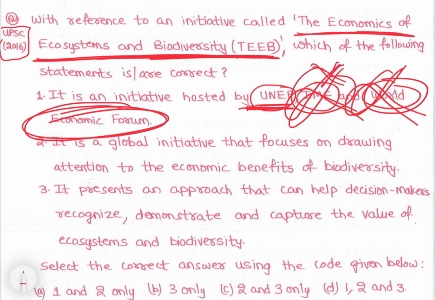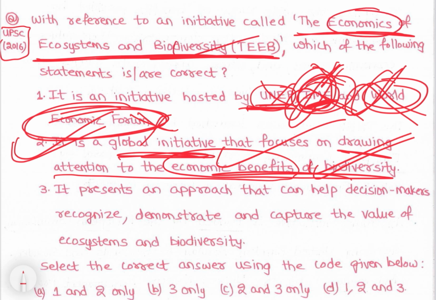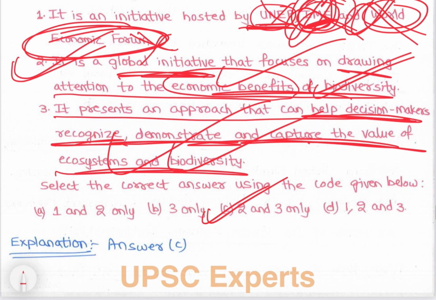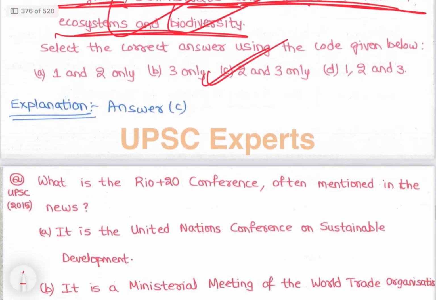These are economic organizations: the IMF is a monetary fund organization and the World Economic Forum deals with economic aspects. So it is incorrect. Then it is a global initiative that focuses on drawing attention to the economic benefits of biodiversity. It presents an approach that can help decision makers recognize, demonstrate, and capture the value of ecosystems and biodiversity. So statements 2 and 3, option C, is the correct answer. Again the question is easy, as the information was given above.